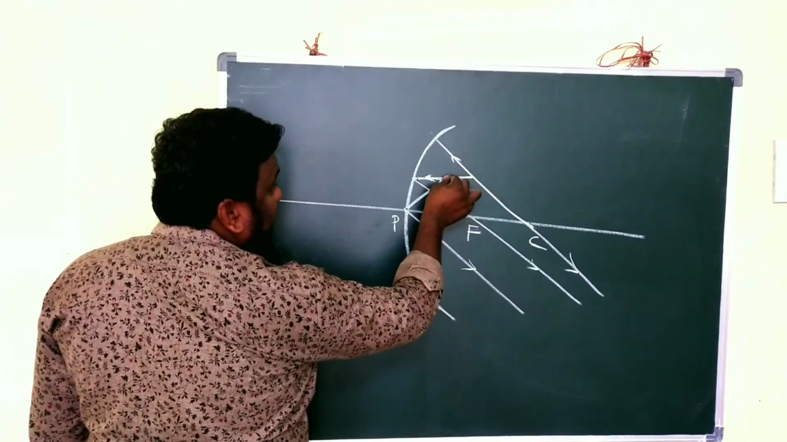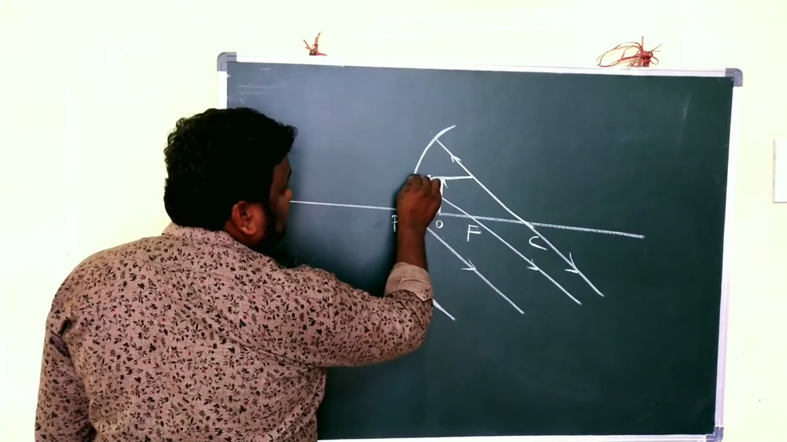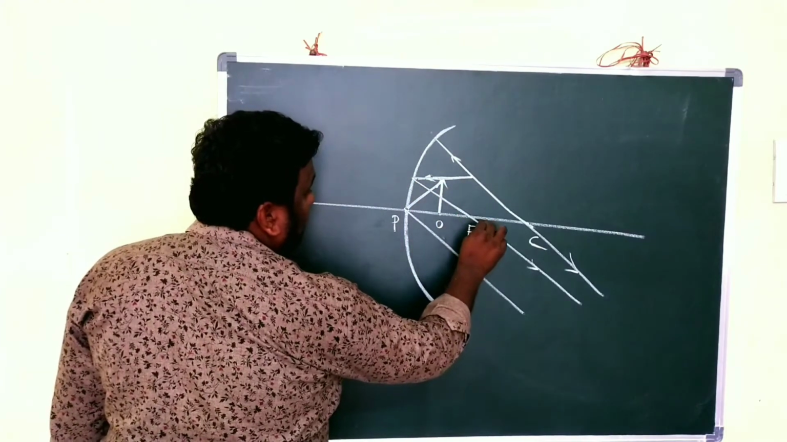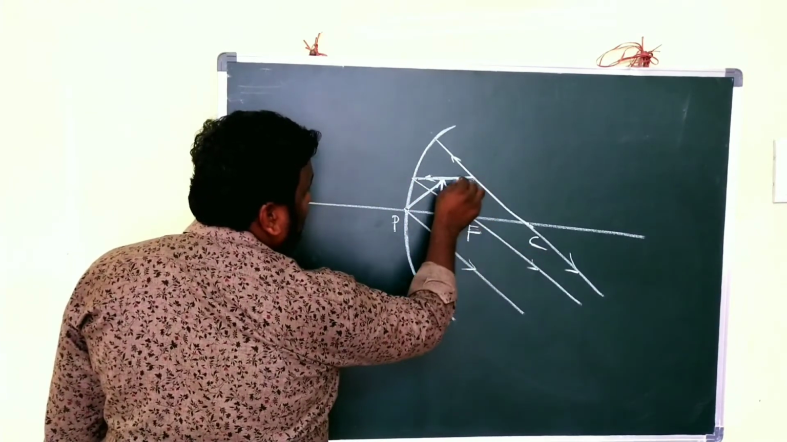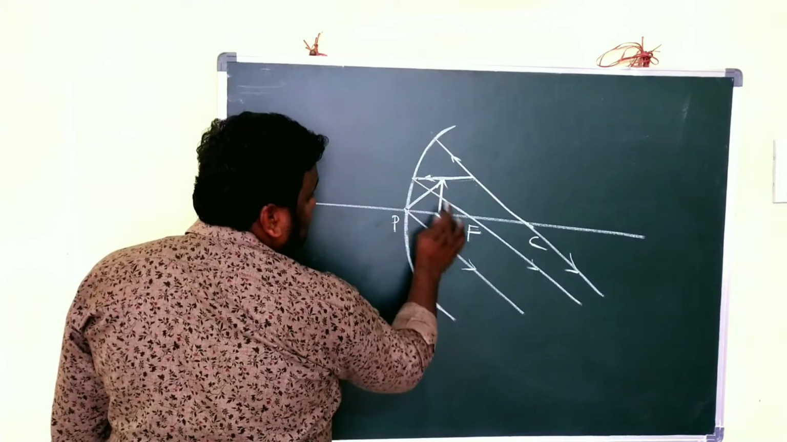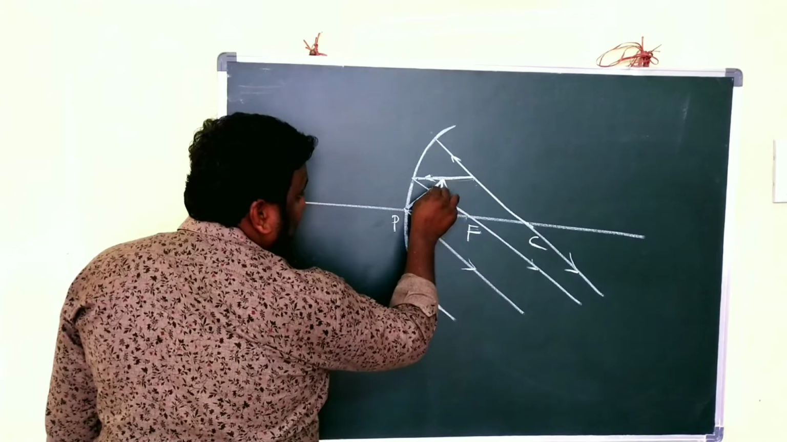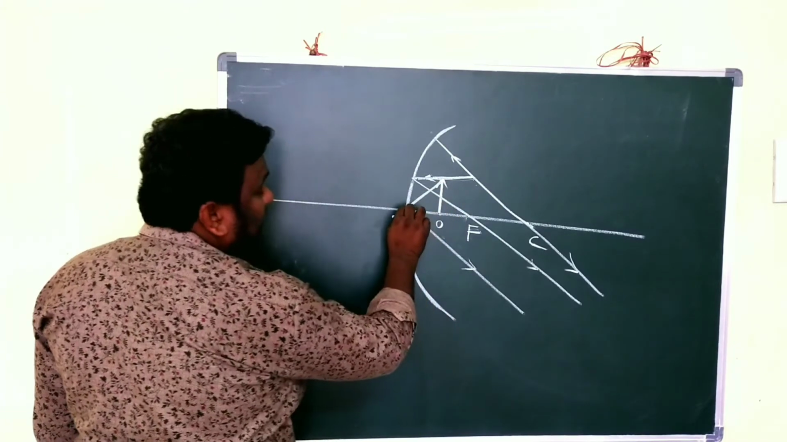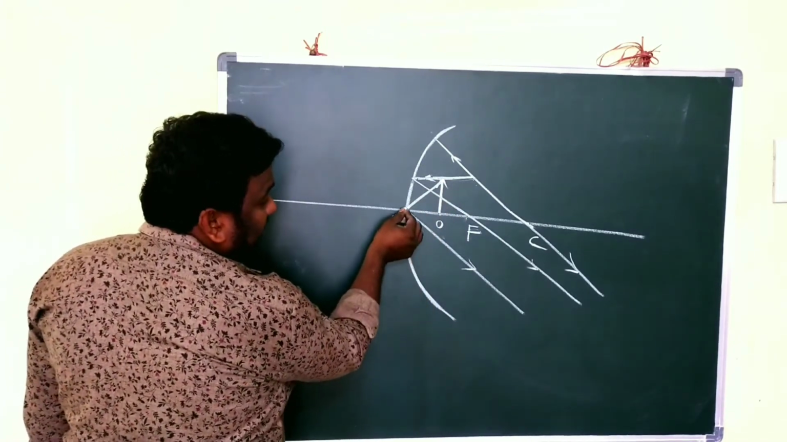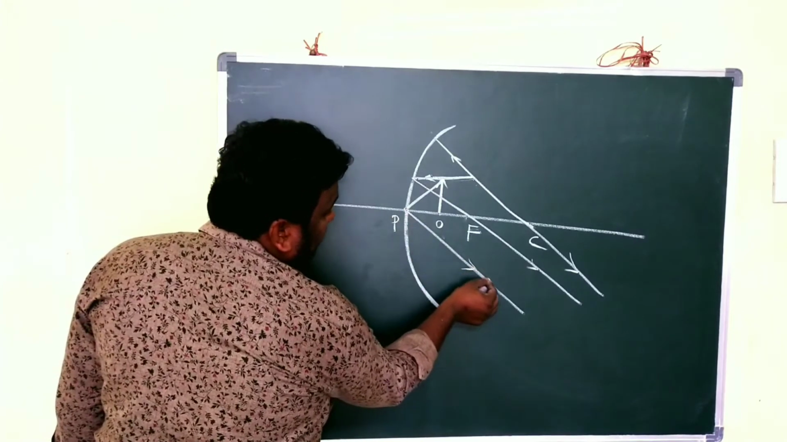A ray parallel to the principal axis. After reflection, it passes through the focus. And the third one is what? With a certain angle, the ray is going to be incident at the pole. With the same angle, the ray is going to be reflected.